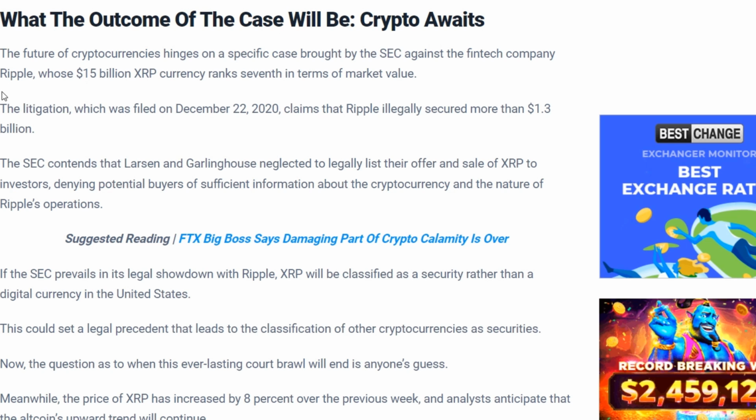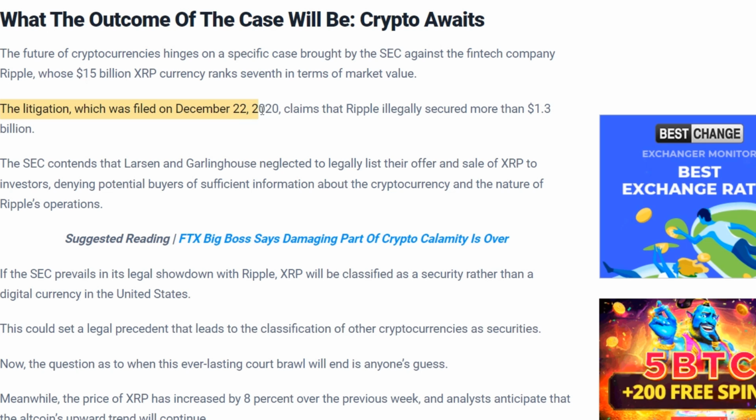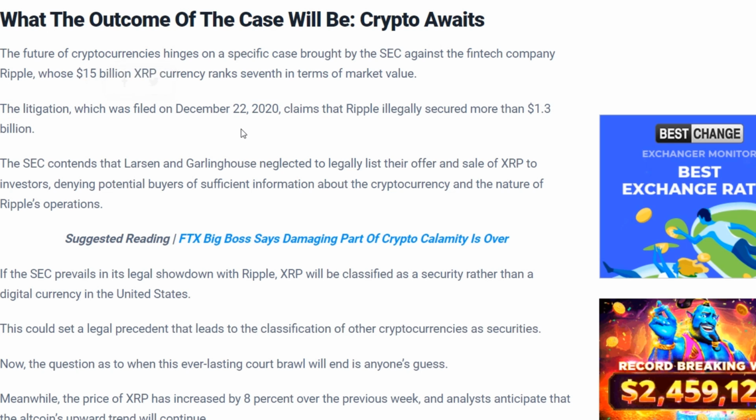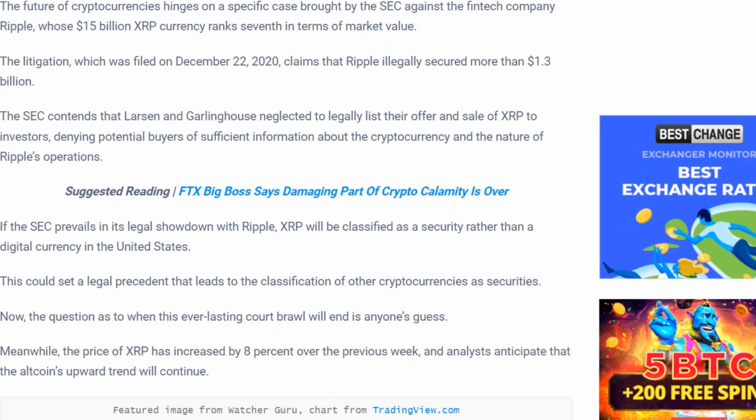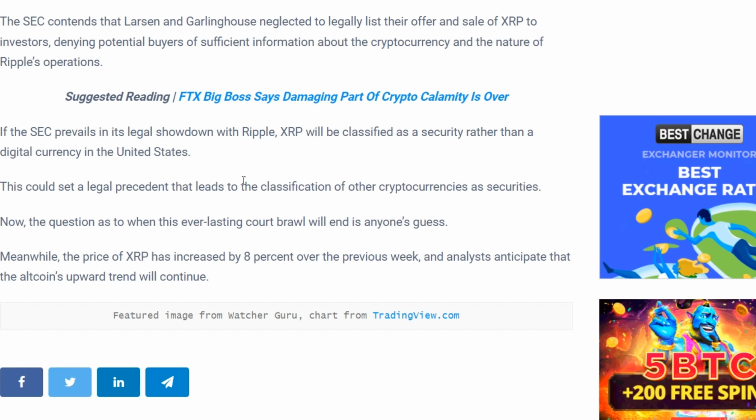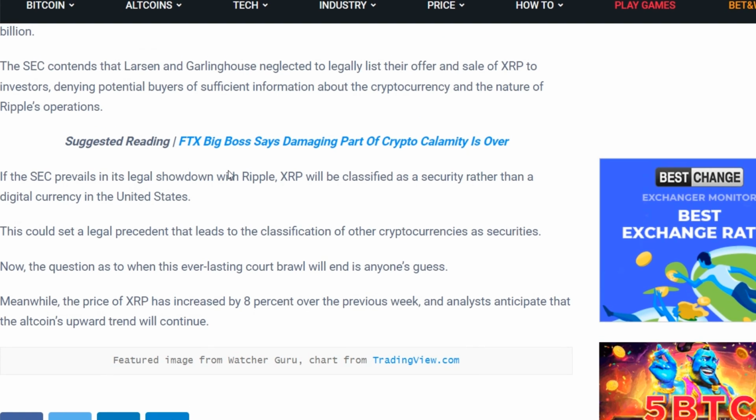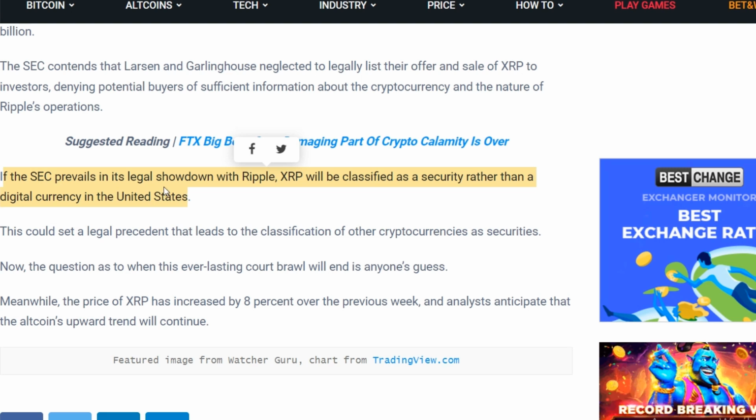The future of cryptocurrencies depends on a specific case brought by the SEC against the fintech company Ripple, whose $15 billion XRP currency ranks 7th in market value. The lawsuit, which was filed on December 22, 2020, claims that Ripple illegally received more than $1.3 billion. The Securities and Exchange Commission claims that Larsen and Garlinghouse neglected the legal indication of their offer and sale of XRP to investors, depriving potential buyers of sufficient information about the cryptocurrency and the nature of Ripple's operations.